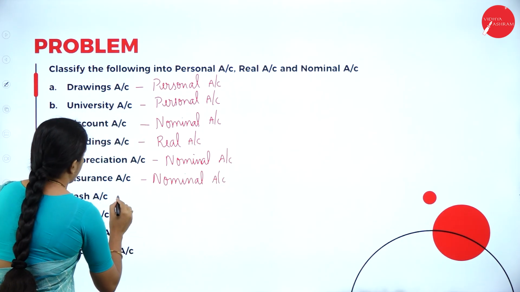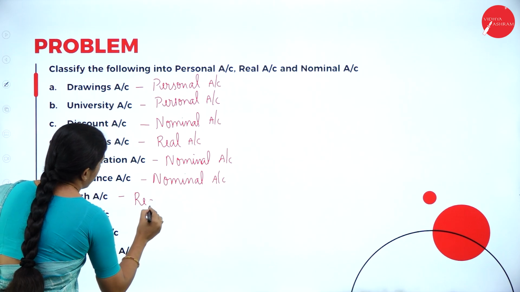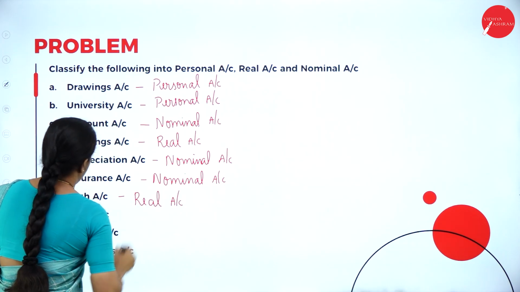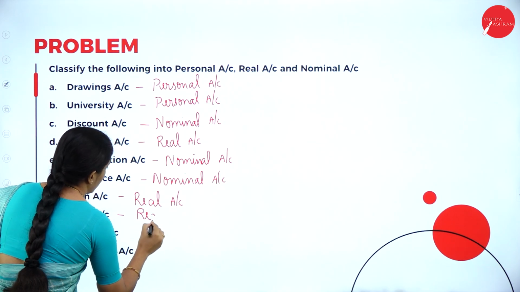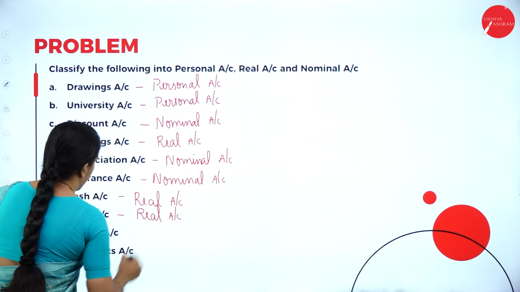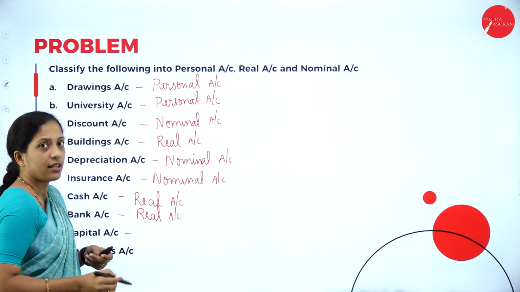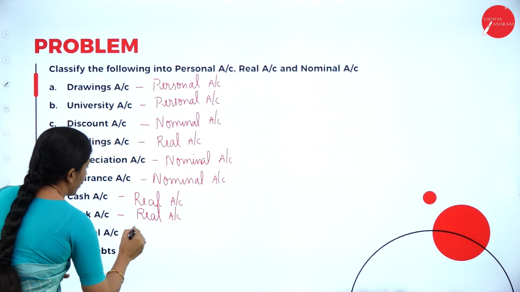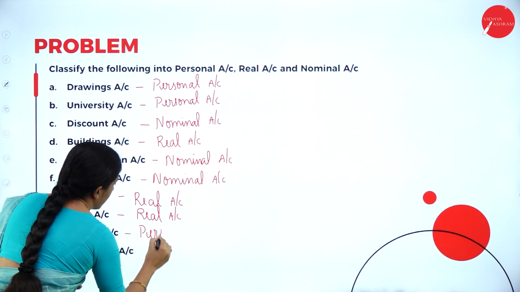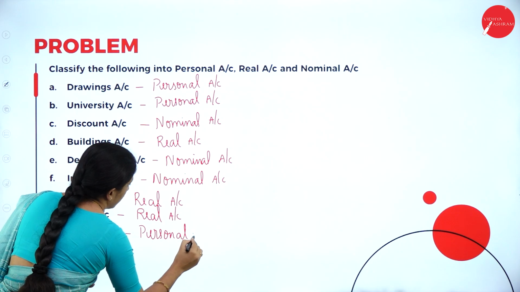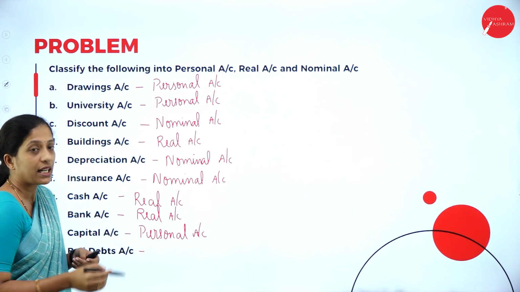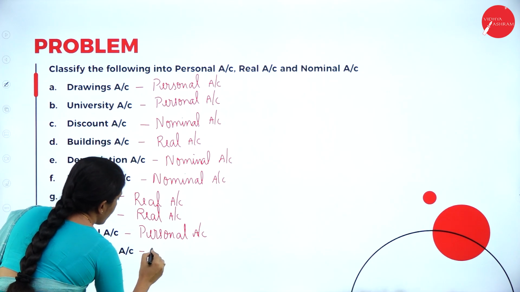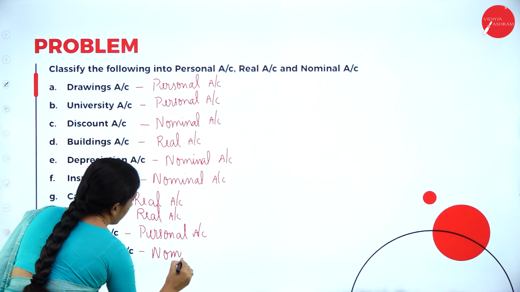Next, cash. It is a property, real account. Next, bank. This is also related to property. So, real account. Next, capital. Capital is what? It is related to a person. So, personal account. Next, bad debts. Bad debts is what? It is an expense or loss. So, it is nominal account.